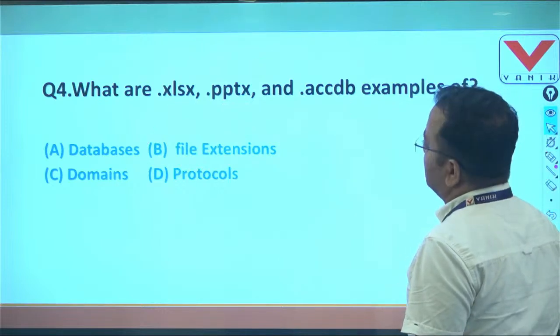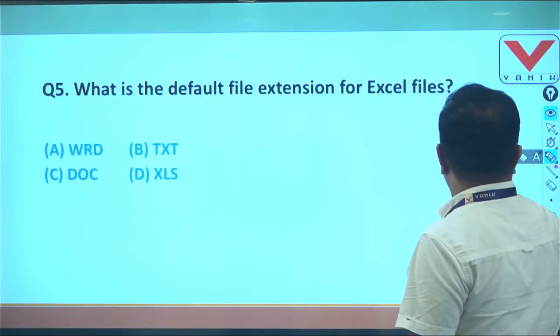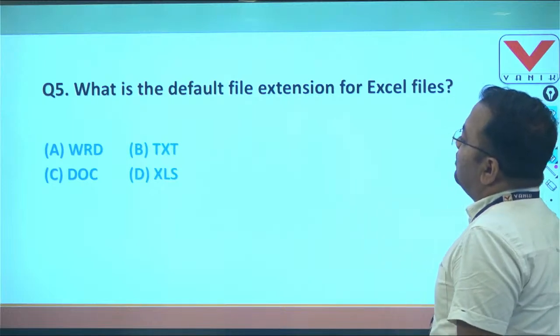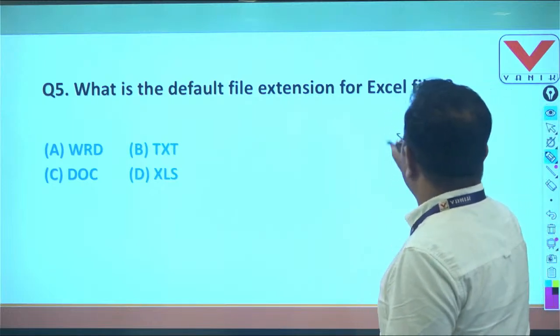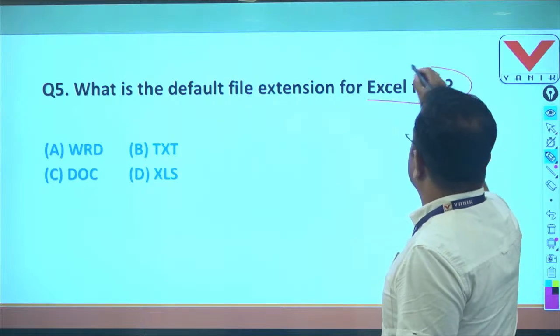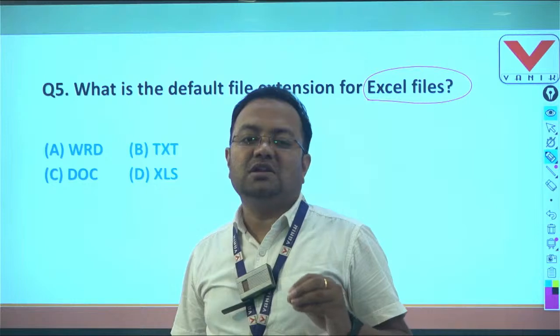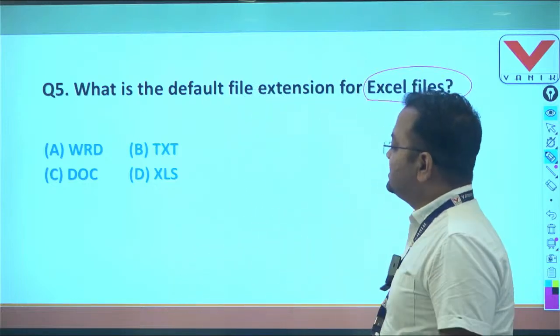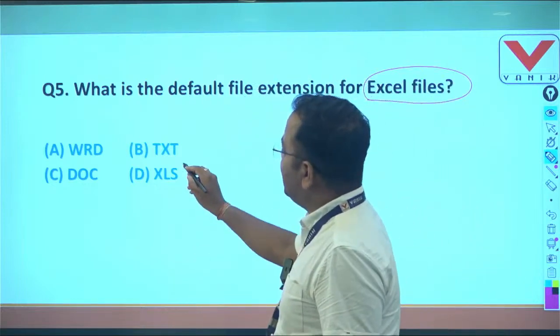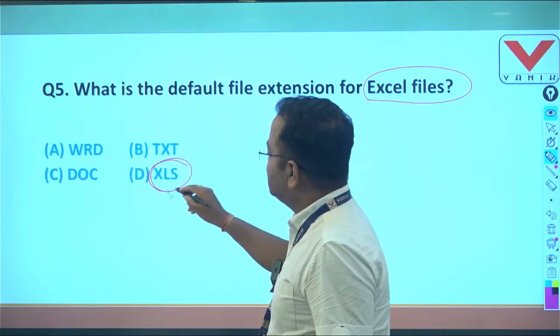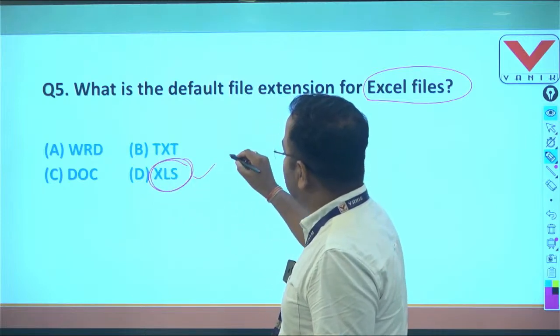Then goes to question number 5. What is the default file extension of an Excel file? Students, recently we have discussed that. It has asked about the file extension of an Excel file. The file extension is XLS. XLS is the file extension of an Excel file.